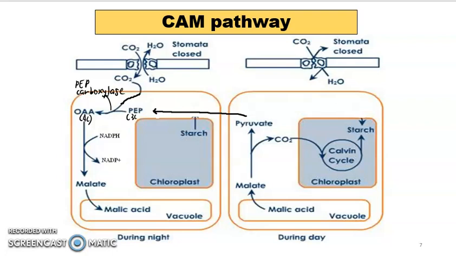So what happens to the oxaloacetate? It will be reduced to malate. The reducing agent here is NADPH, so that's why NADPH will be oxidized to NADP plus. Then malic acid will be stored in the vacuole during the night.